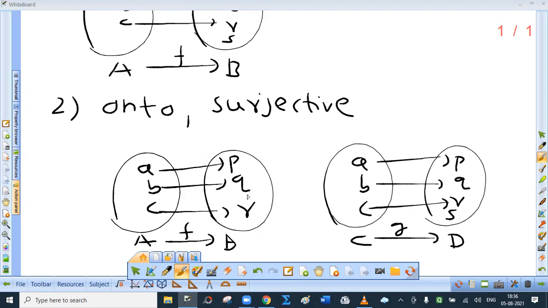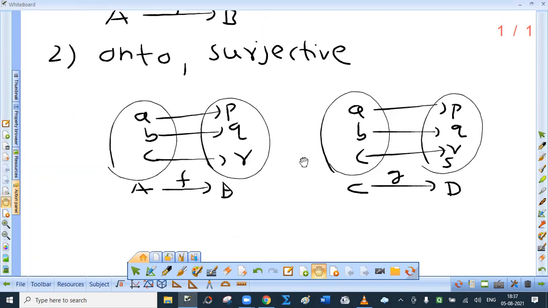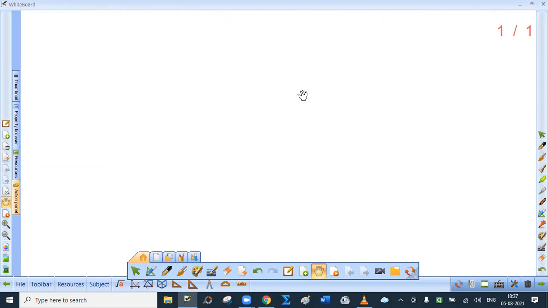I think a good student will definitely remember this. In case of this 1-1 onto function, a function can exist from set B to set A. In 12th standard, we are going to call it an inverse function. See, if you try to obtain a function from B to A, it is possible in case of f, but it is not possible in case of g. So if the function is 1-1 and onto, then a function from B to A also exists, and we are going to call it an inverse function. We are not interested in discussing that at present.